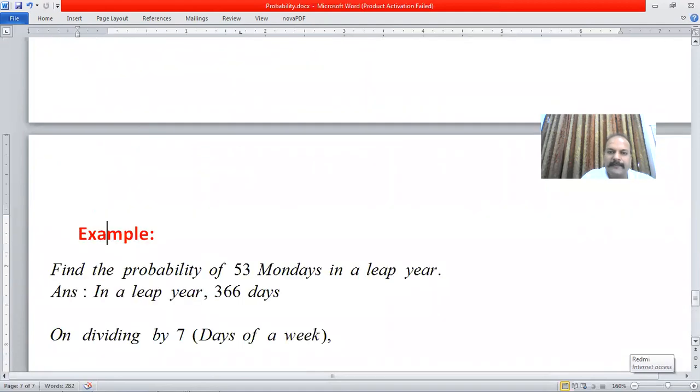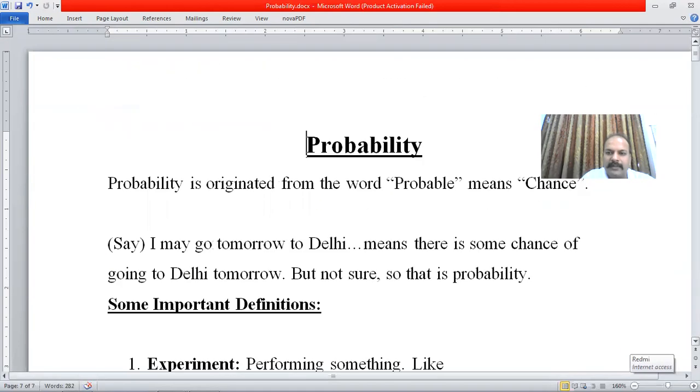So, this is the way you can do all your problems on probability. This is the basic one.